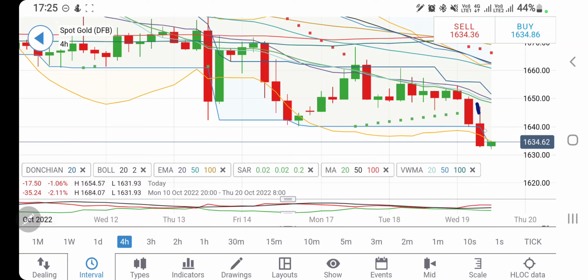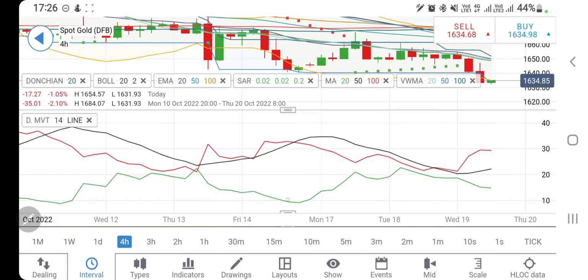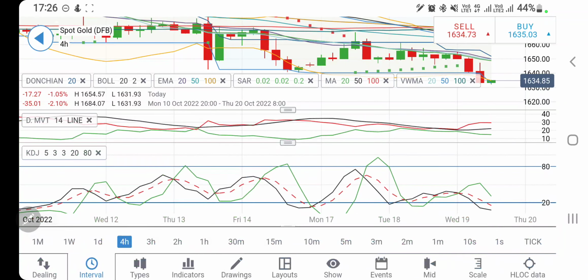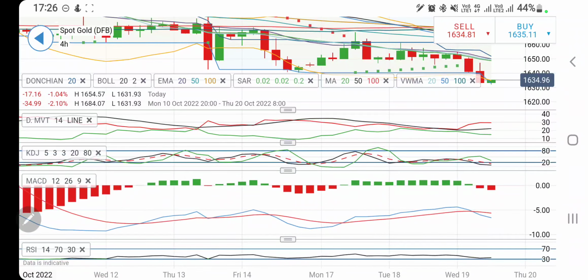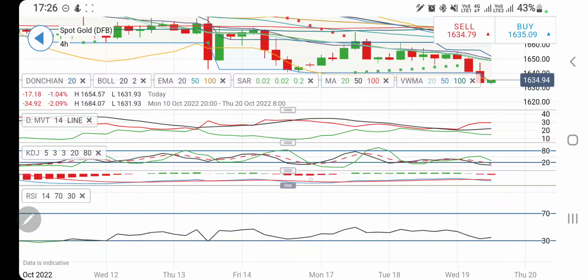Now see, this is a third red candle. Possibly one more red candle can be accommodated. If it does, it is going to be a sharp red candle. Direction movement oversold. And if you look at the MACD, this is divergent, and it has just crossed over on the 4-hour charts.